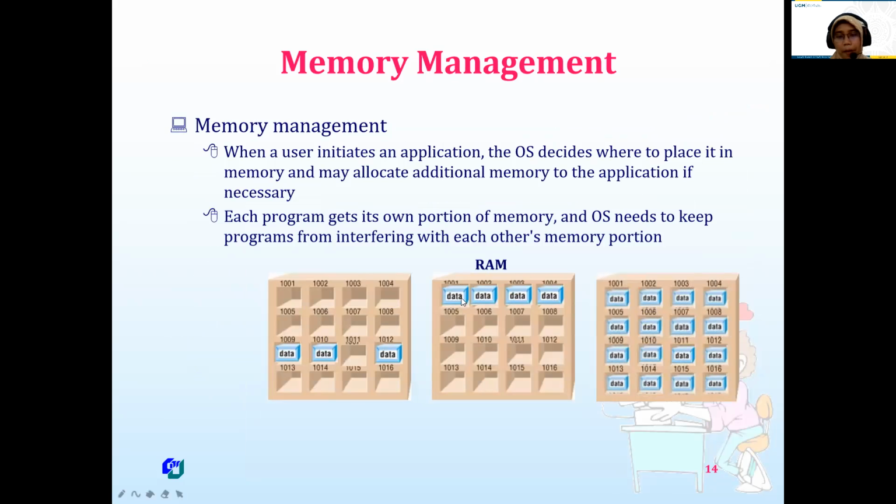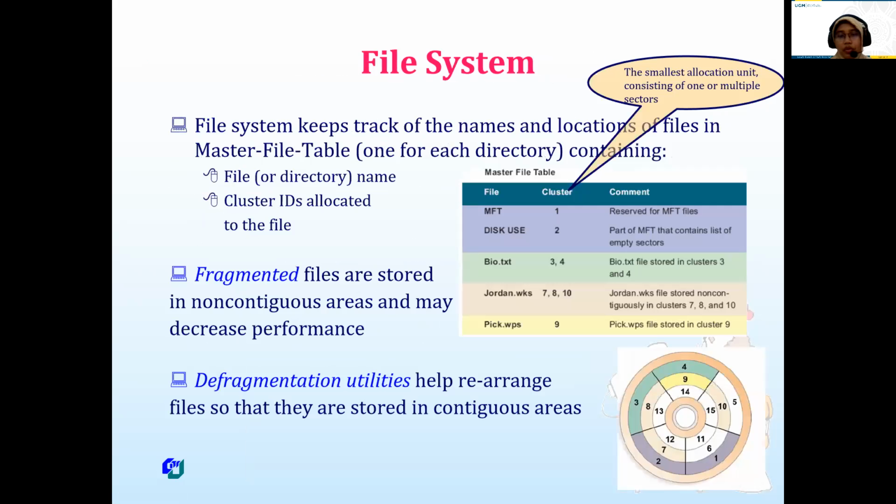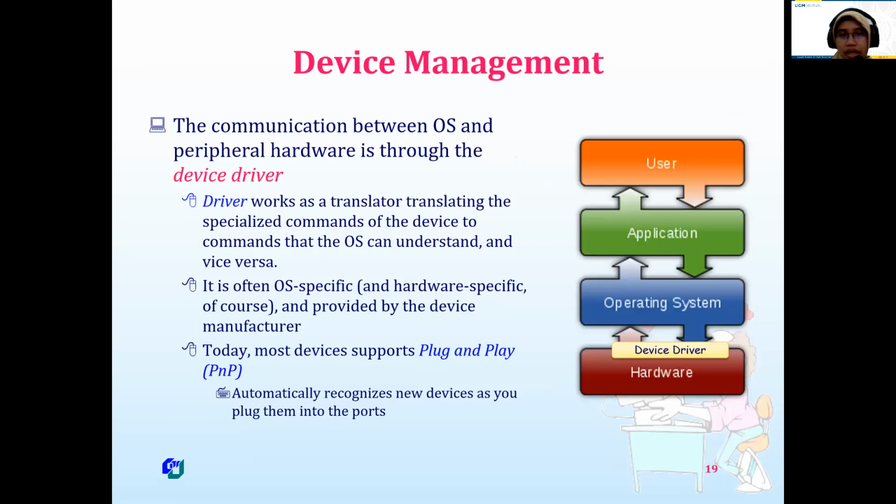The data is put in a location, and then maybe the location is not in a continuous area. So sometimes we need to rearrange the files so that they are stored in a contiguous area. We call this defragment utilities. I think maybe you already tried these file utilities.